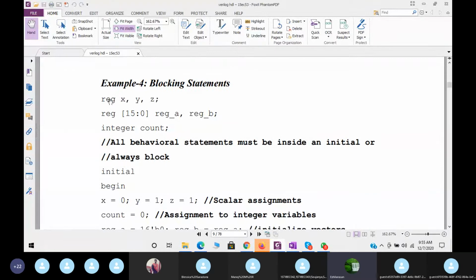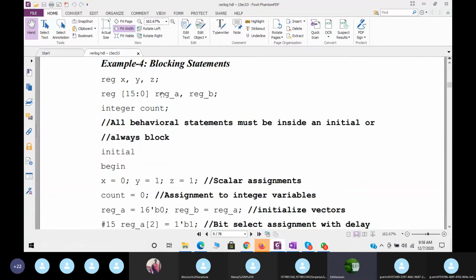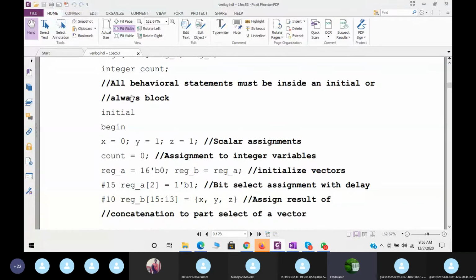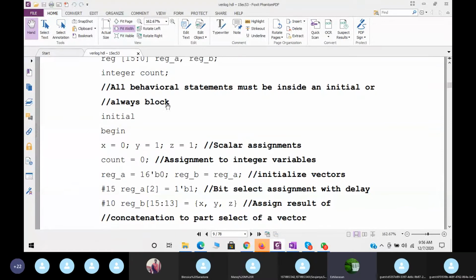We declare 3 registers: reg_A and reg_B with the size of 16, then an integer count. Now all the behavioral statements must be inside an initial or an always block. That is very, very important. Now let us go initial begin. We are writing the statements x equal to 0, y equal to 1, z equal to 1, using these 3 values as scalar assignments. Then count is equal to 0. This is the integer variable, so we make count equal to 0.